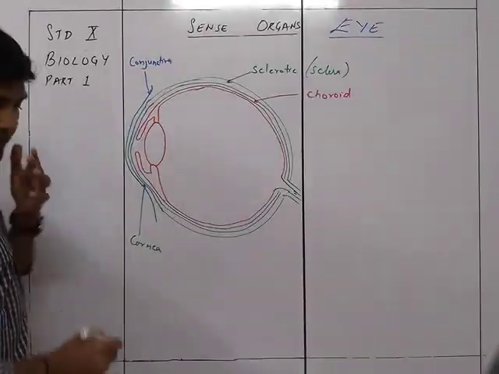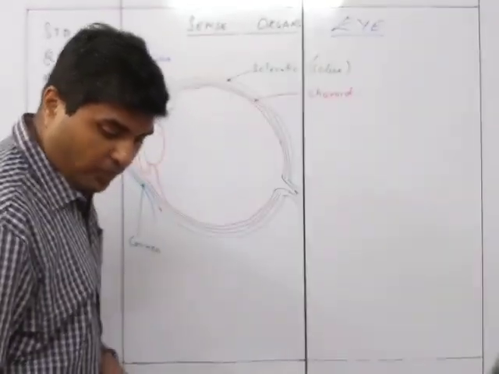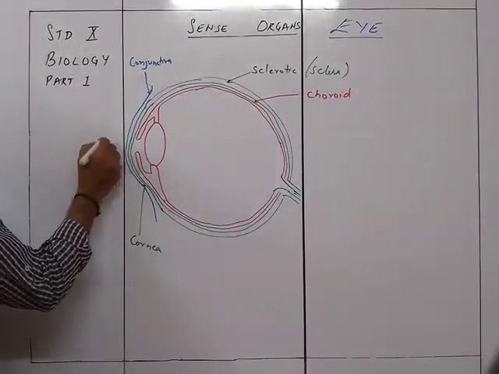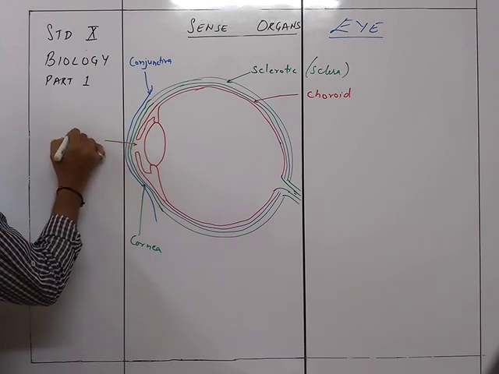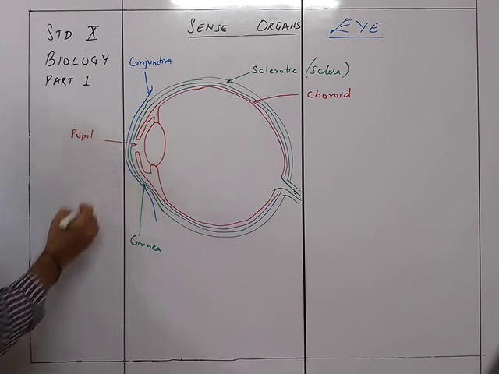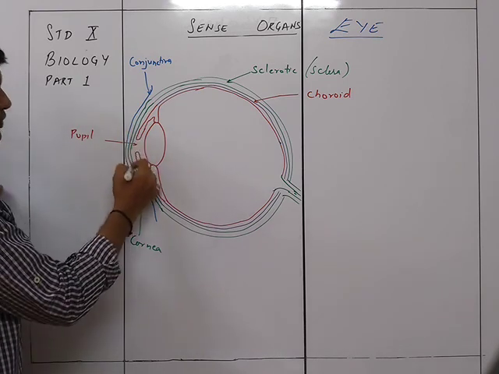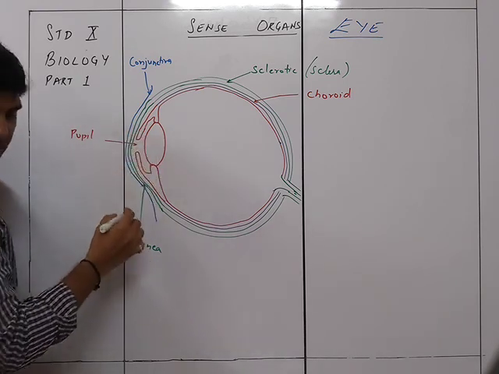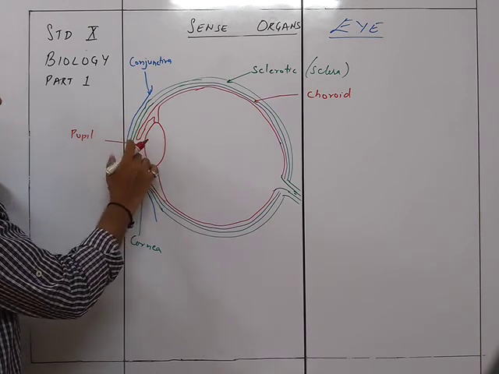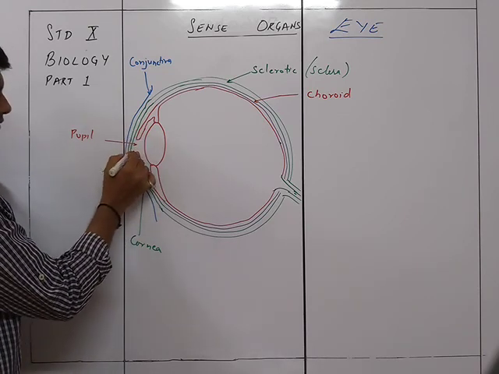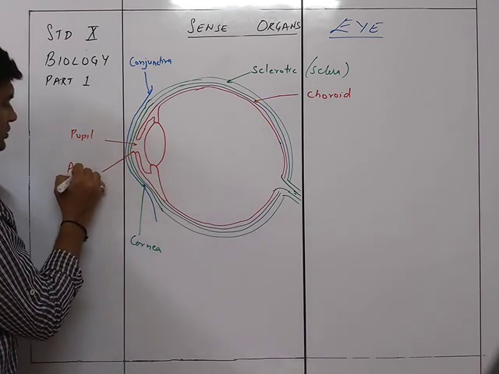Let's mark these points. The gap over here is the pupil. Then there is a fluid filled in between. This bulging is slightly less in my case, but here there is a fluid, which is the aqueous humor.